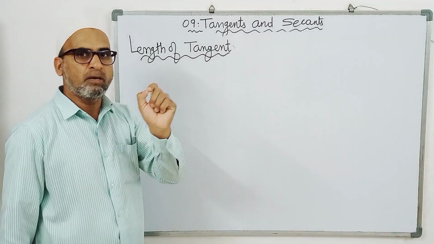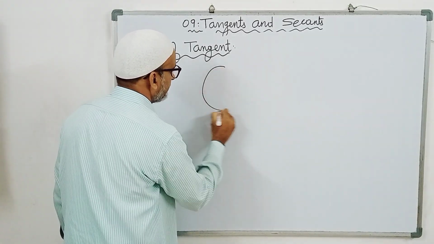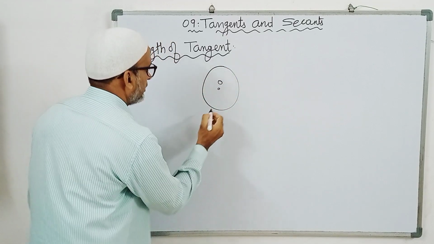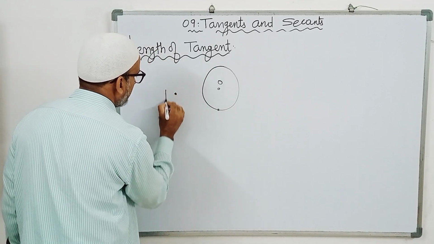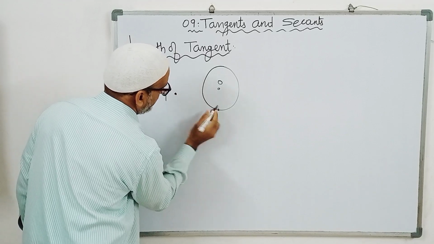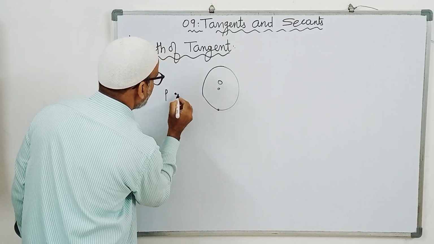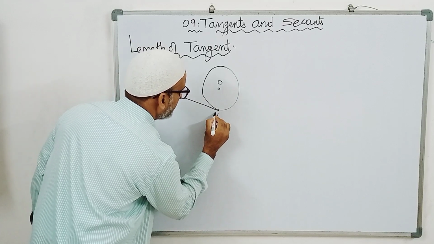What is the formula to find the length of the tangent? Suppose this is the circle with center O. On the boundary one point is there, and an exterior point P. Length of tangent means the distance between the exterior point and the boundary point. Suppose I am taking PT.